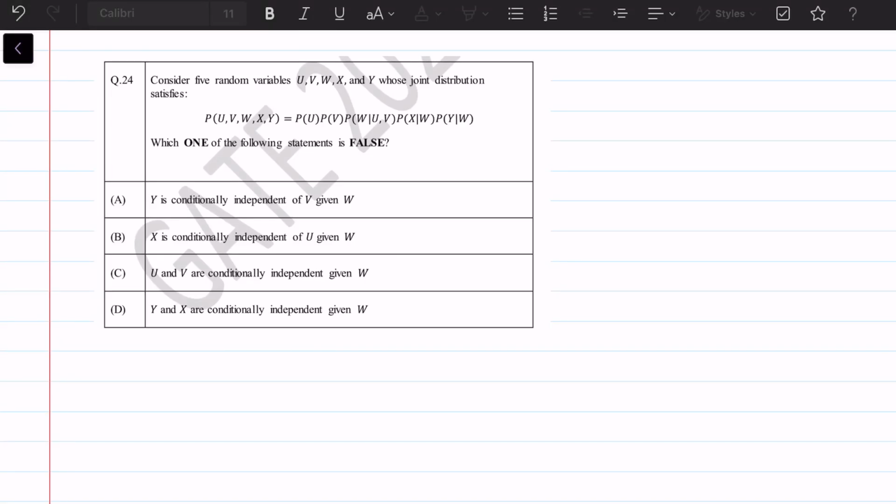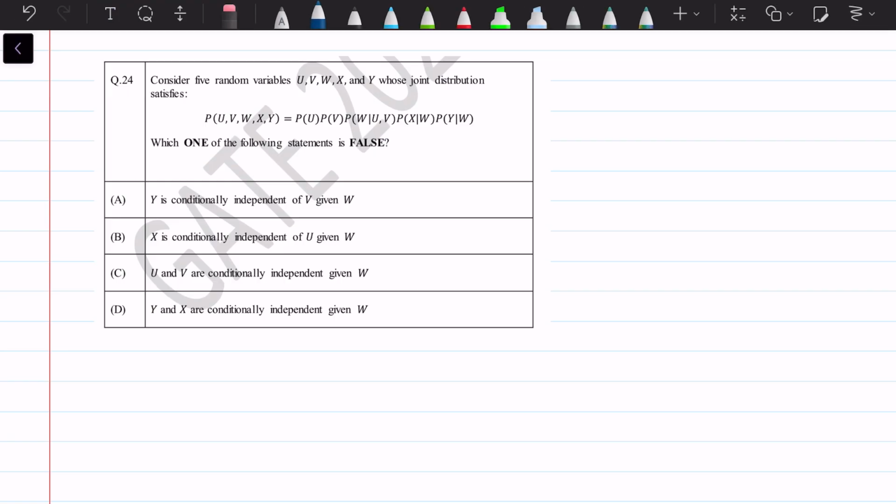Hey everyone, let's see this question 24. In it, we have given five random variables U, V, W, X, and Y, and its joint distribution is given. So it is given that probability of U, comma V, comma W, comma X, comma Y is equal to P of U, P of V, P of W given U and V, P of X given W, and P of Y given W. Okay, and now we have to say which of the following statements is false.